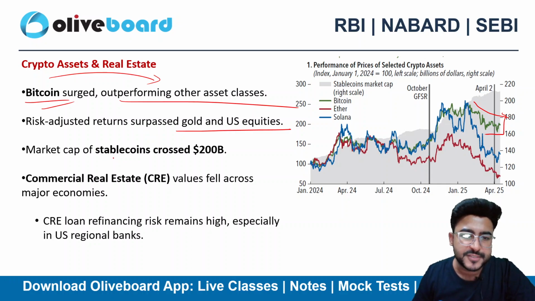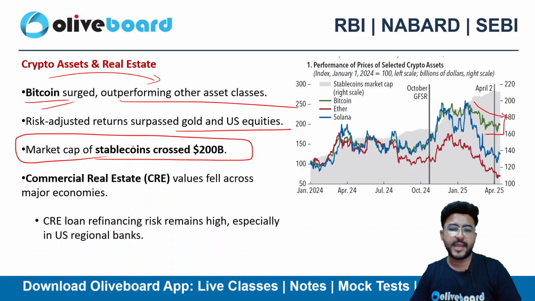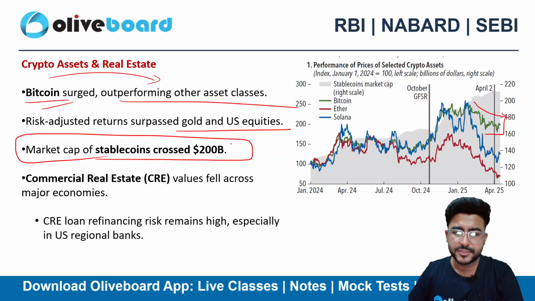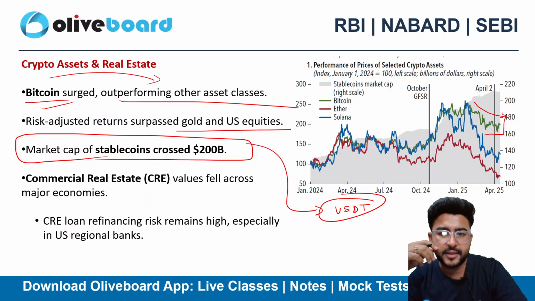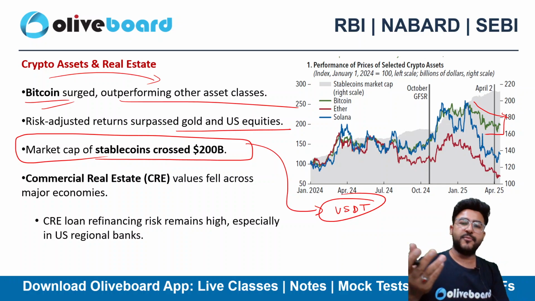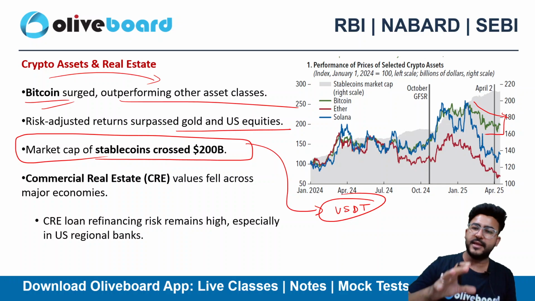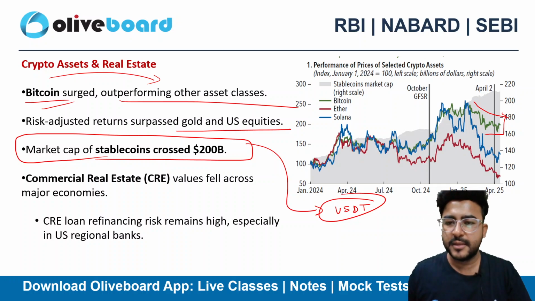The market cap of stablecoins crossed 200 billion. What is a stablecoin? Any idea? Let's suppose I talk about USDT, which is also called Tether. Okay, it is also called Tether, USDT, right? So this is a stablecoin. What do you mean by stablecoin? It is assumed that behind every USDT there is backing of one US dollar. So that's a stablecoin. There is not much volatility in it, right?